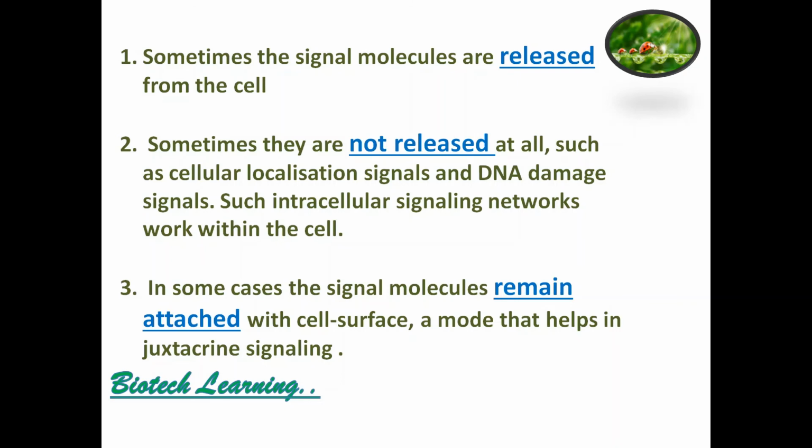So some signals are not released at all. They are inside the cell, and such can trigger an intracellular signaling network. And in the third case, the signals remain attached to the cell surface and other cells detect it. So these are the three possibilities.